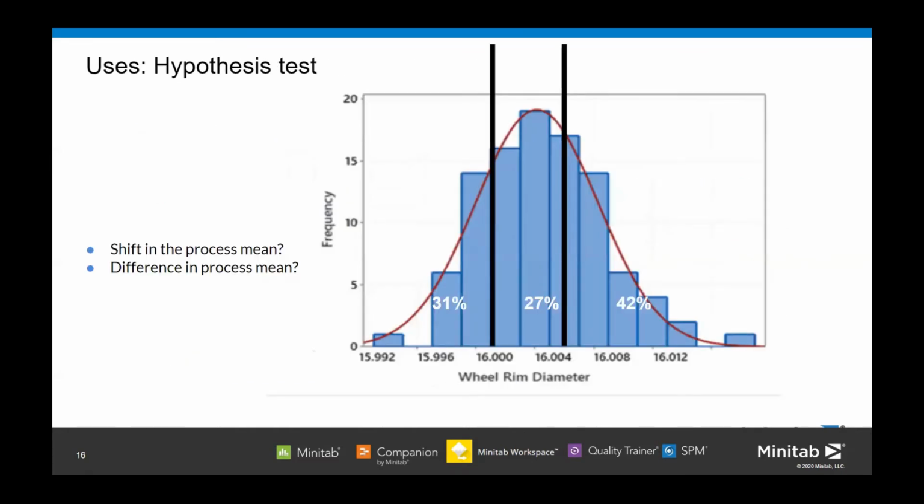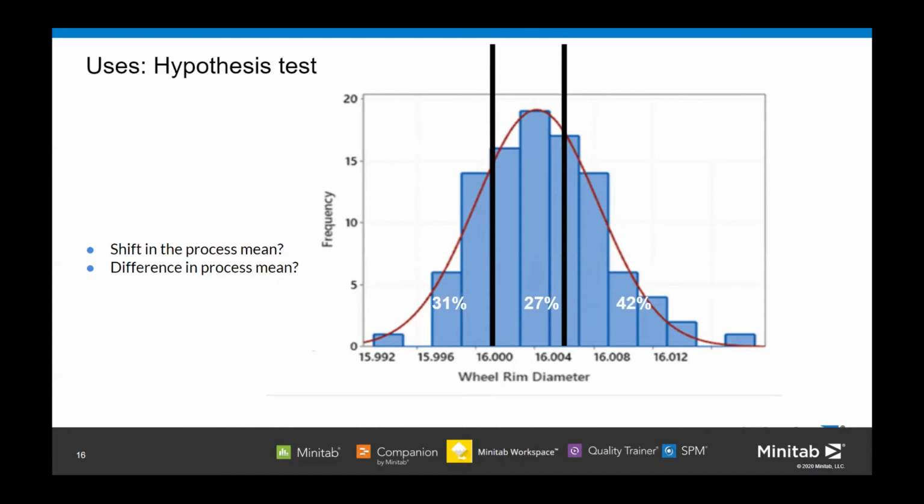Now coming to the uses again, the normal distribution is very important. If you go for something like a hypothesis test, for example, a production manager wants to draw statistical inferences about how well the production process is going from normal distributions. Once we have a clear understanding of our data or our normal distribution, we can use it to answer questions like, what is the probability that a wheel will not meet specifications, and how likely is the sample mean to be close to the process mean. This is the kind of test we do with the help of the normal distribution.